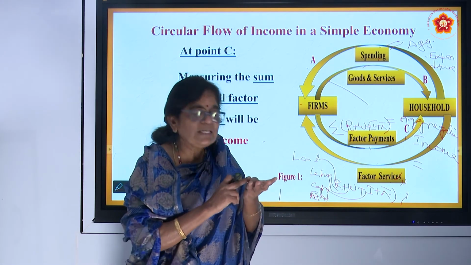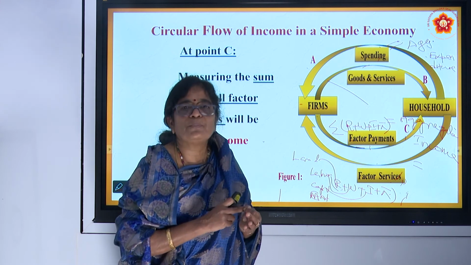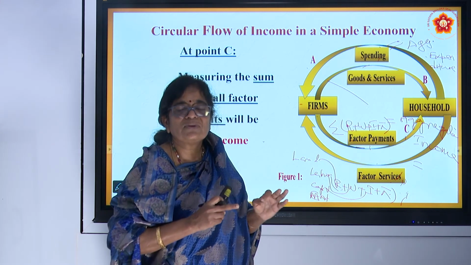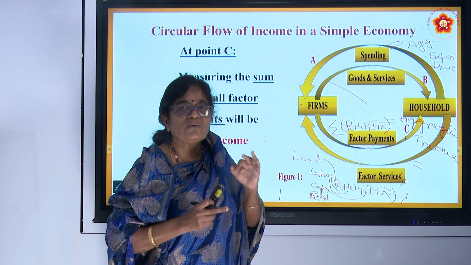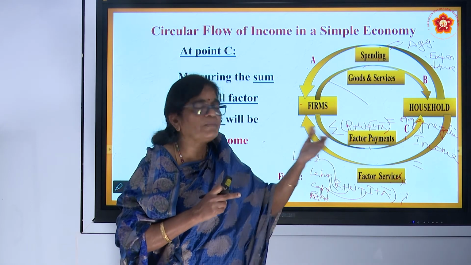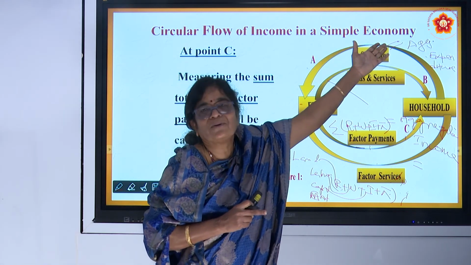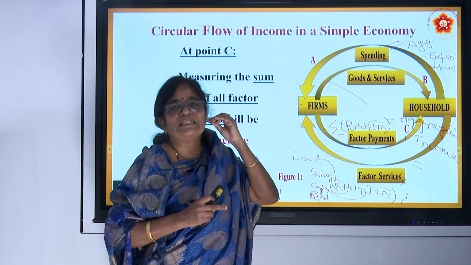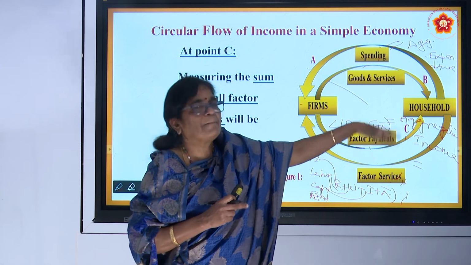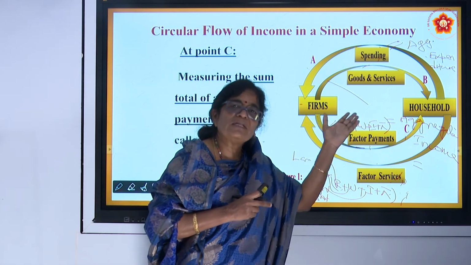There is no saving, there is no government to collect taxation, no government spending, and no way to buy from other countries. The external sector is not there, because our assumption is a simple economy. Therefore, there is no leakage. Whatever is earned is spent back to the firm on their goods and services.